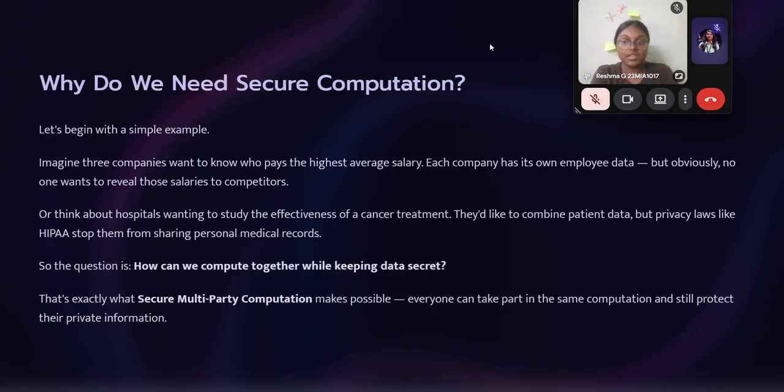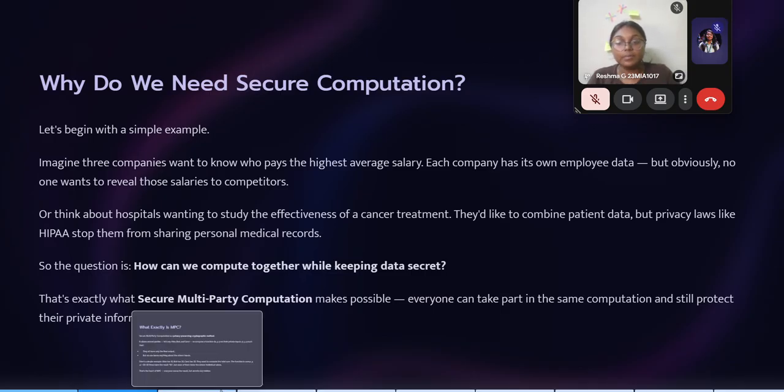Let us take another example, which is about hospitals. Think about hospitals wanting to study the effectiveness of cancer treatment. They would like to combine the patient data. That's how we know the effectiveness, the cost, the results, everything. But privacy laws like HIPAA stop them from sharing personal medical records. So the question is, how can we compute together while keeping the data secret? That's exactly where secure multi-party computation makes it possible. Everyone can take part in the computation and still protect their private information. Privacy is very important, but they still want the result.